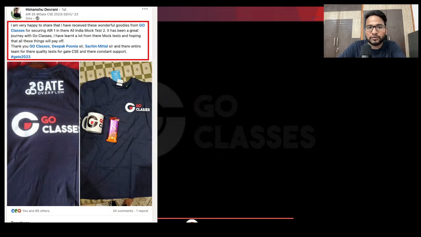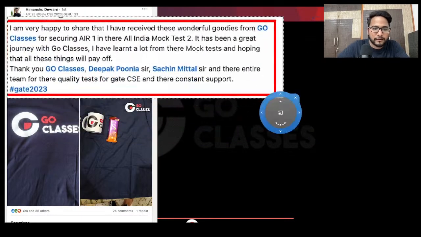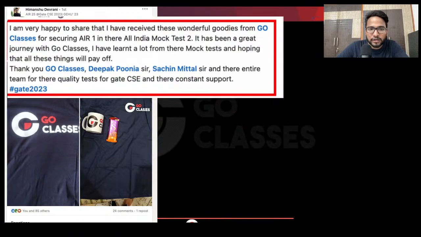So here's Himanshu. If you can see this, Himanshu has secured all India rank 25, and Himanshu is saying that I'm very happy to share that I have received such wonderful goodies. Okay, he's talking about the goodies for securing AIR 1 and AIR 2. And then he goes on to say, let me zoom in, thank you GoClasses. Okay, I have learned a lot from their mock tests, and